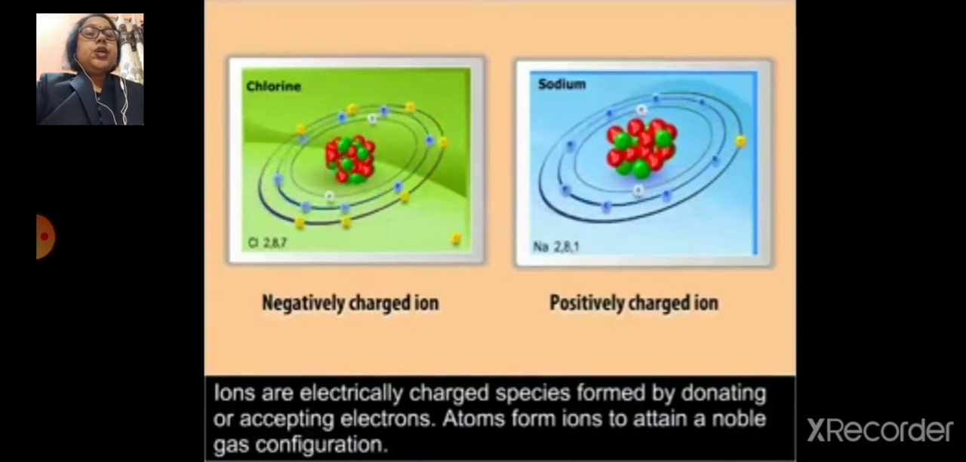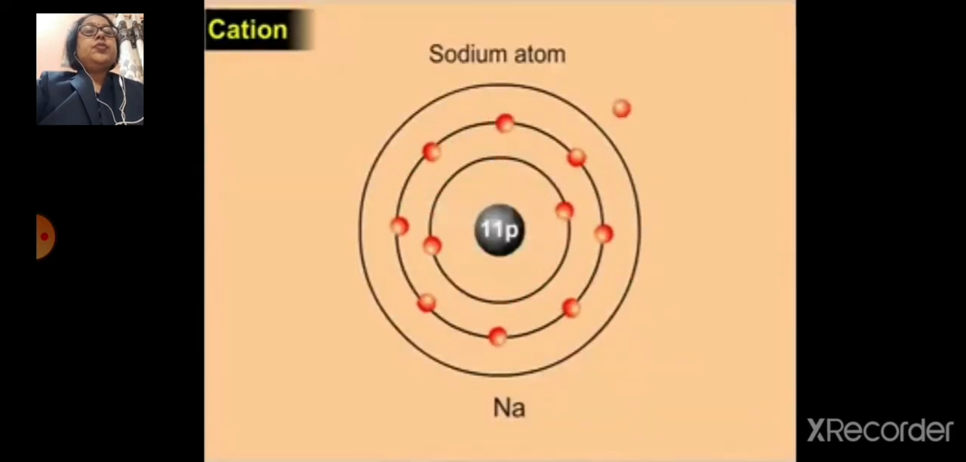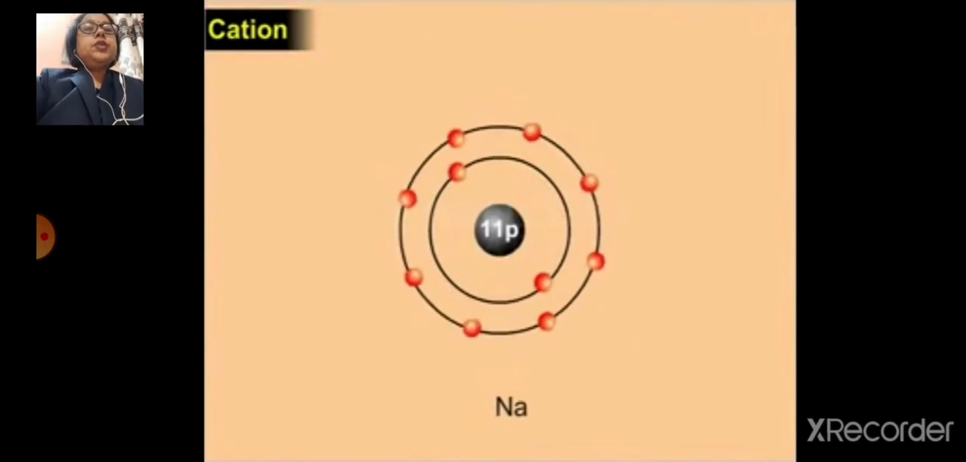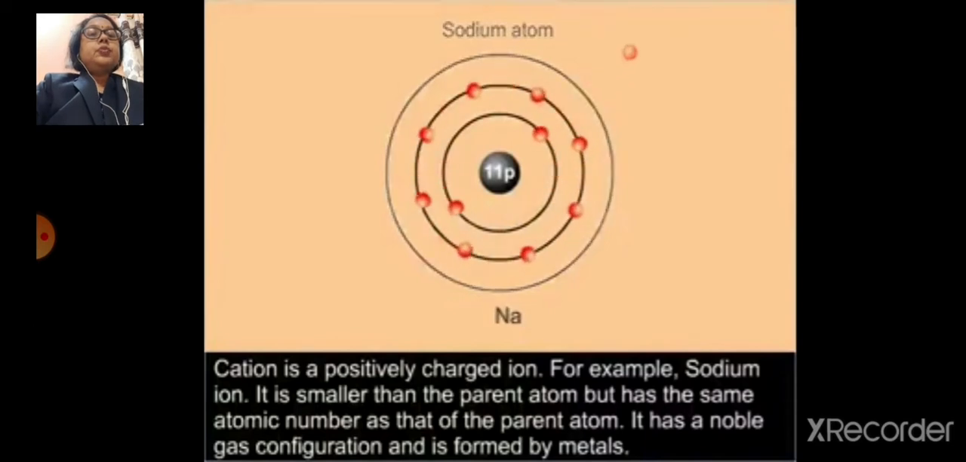Ions are electrically charged species formed by donating or accepting electrons. Atoms form ions to attain a noble gas configuration, like chlorine, a negatively charged ion, and sodium, a positively charged ion. Sodium removes one outermost electron to form a cation. The number of protons in sodium is 11. So a cation is a positively charged ion.